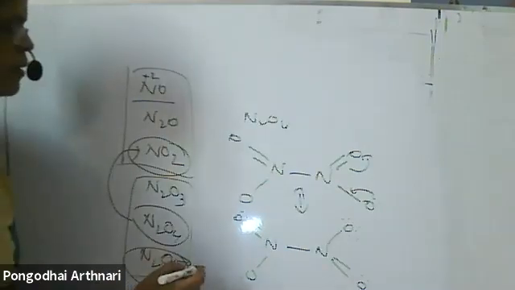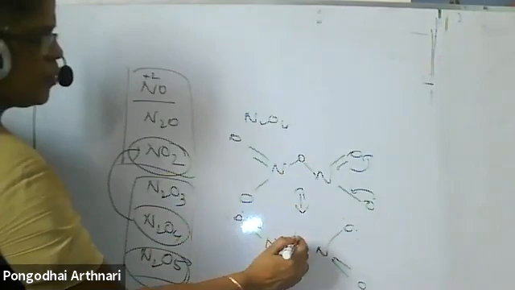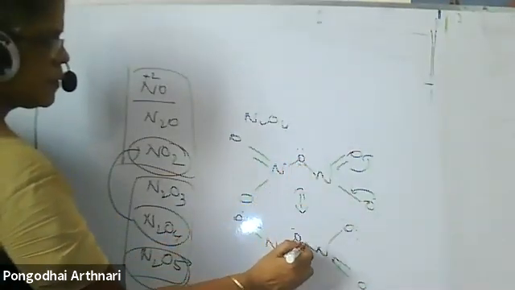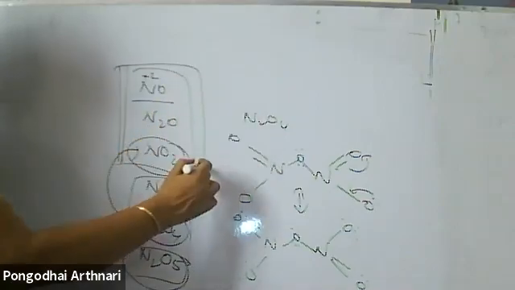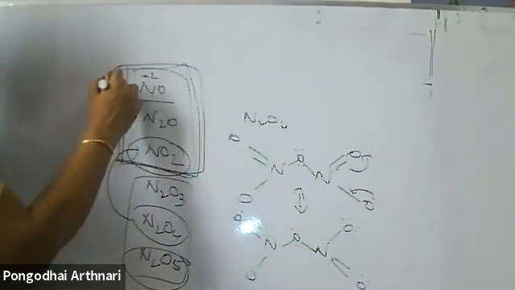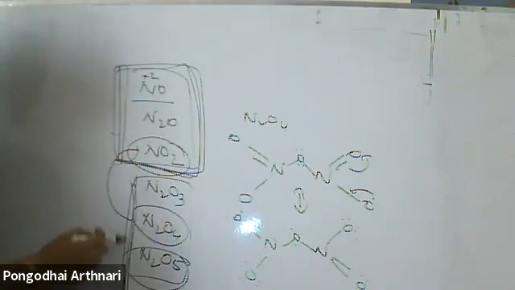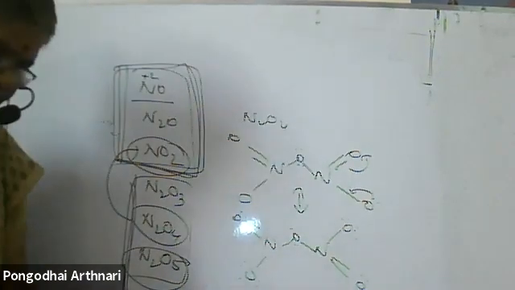If it is N2O5, then I add O here. The molecule remains the same. O has 2 lone pairs. That's all. These are the ways we write down the electronic structure. The resonating structure is mostly asked for this because there is a possibility of getting confused here. There is no odd electron in the others, so they are very easy, and people concentrate only on this. So have a look at that.